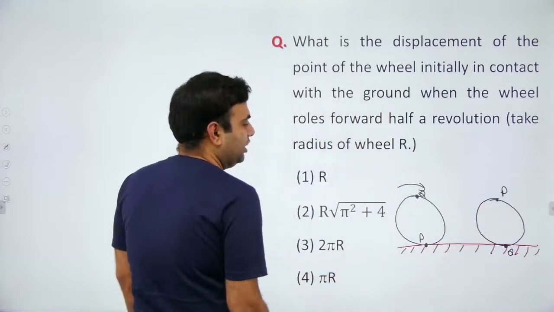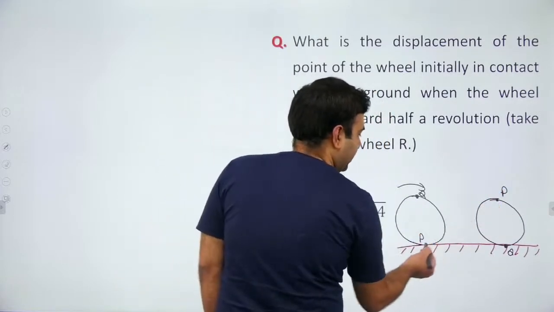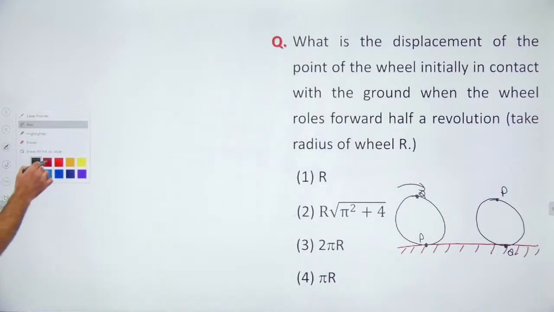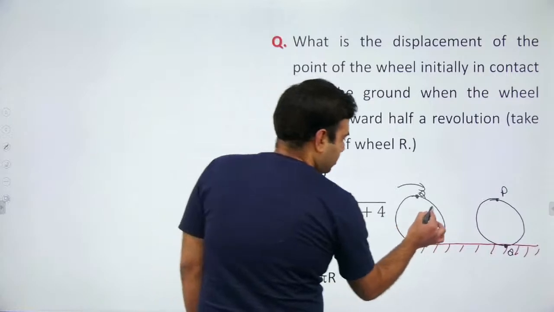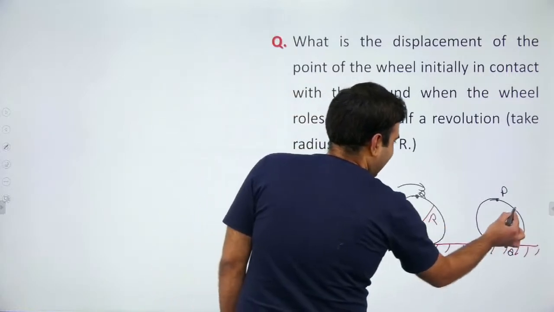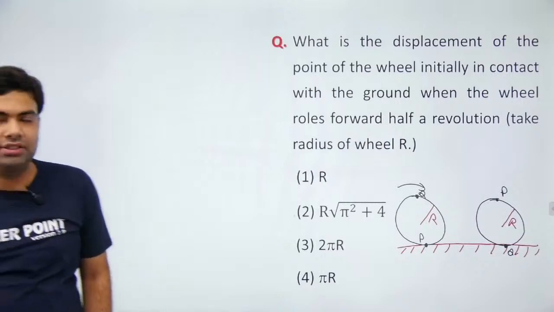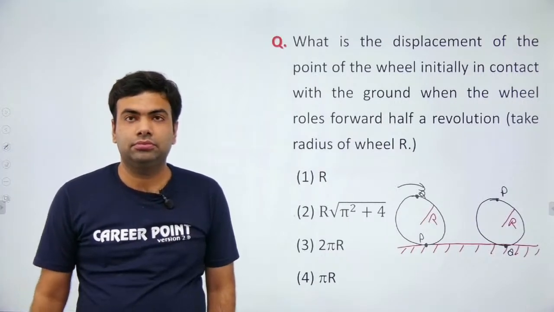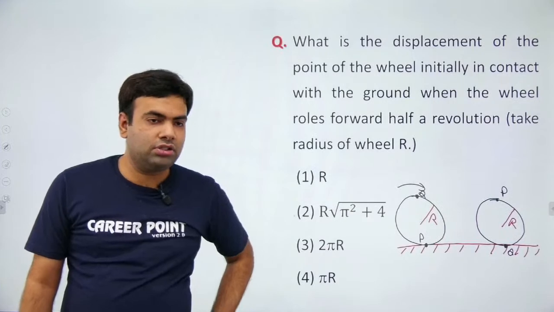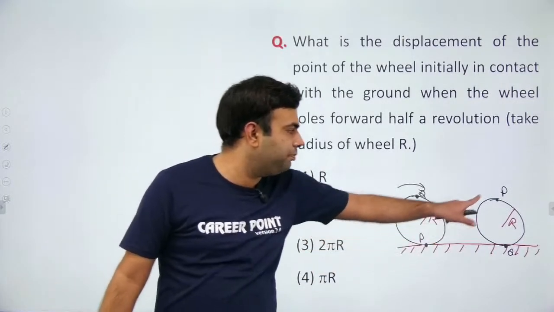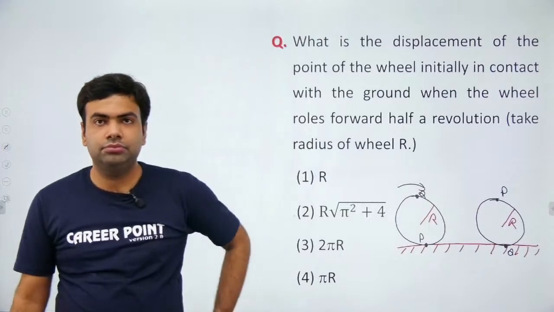So it is asking you what is the displacement of this point P after half revolution if the radius of the wheel is given as r. Think over it and answer carefully. It is not asking the distance, only the displacement of this point P. What will be the displacement?